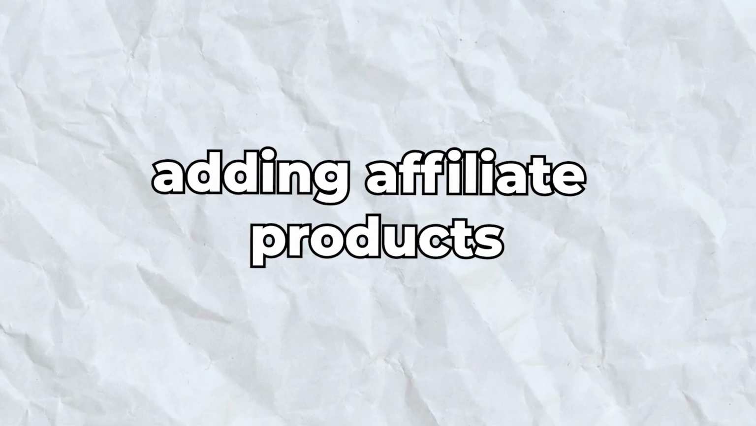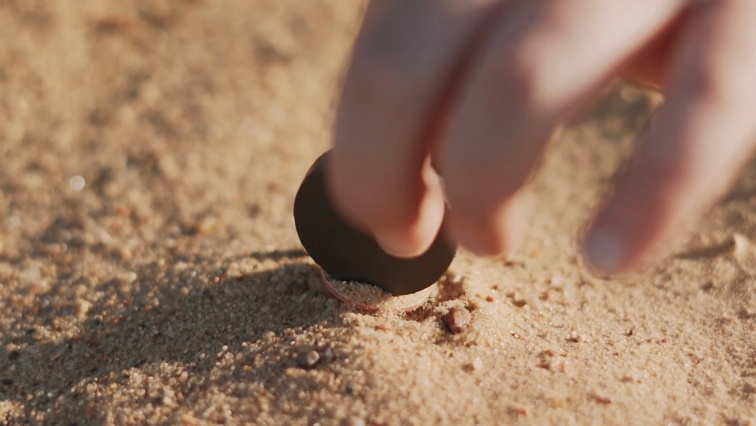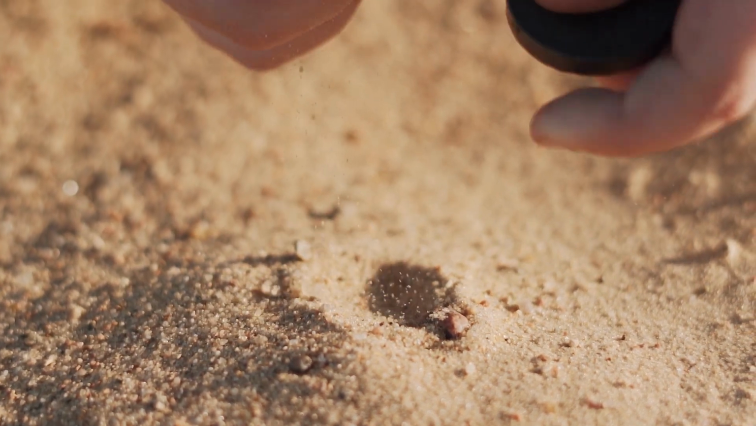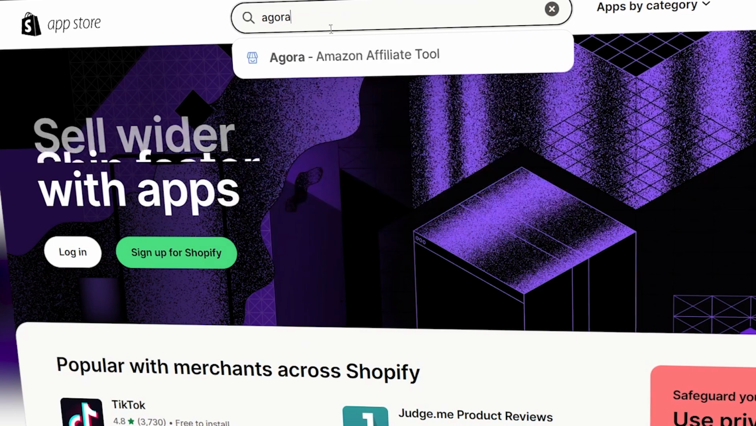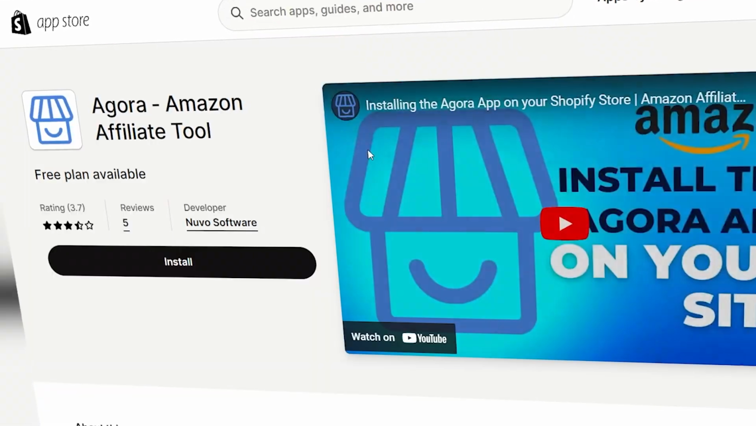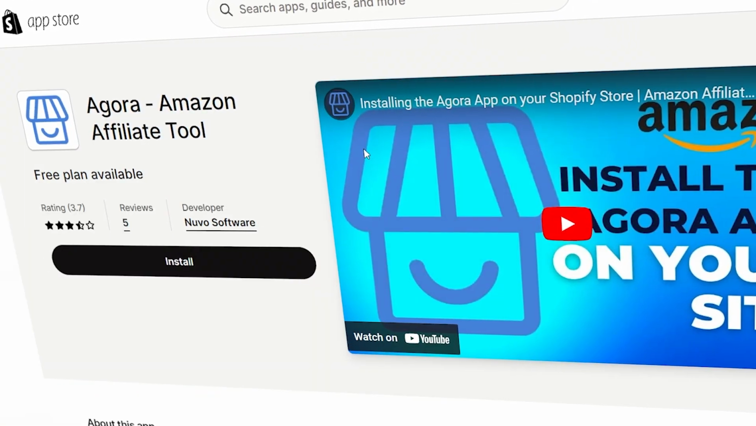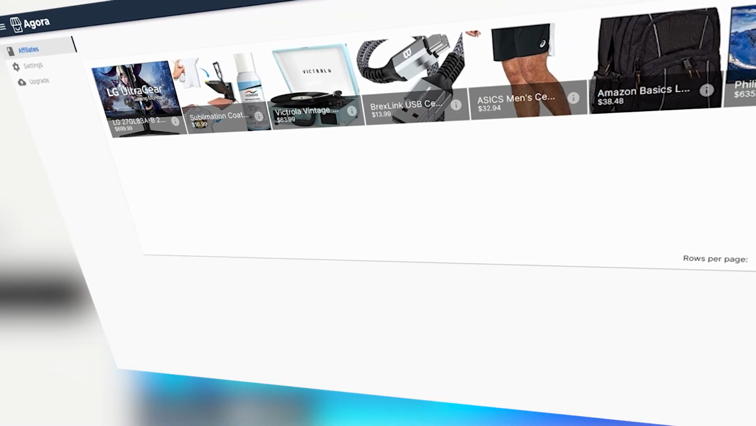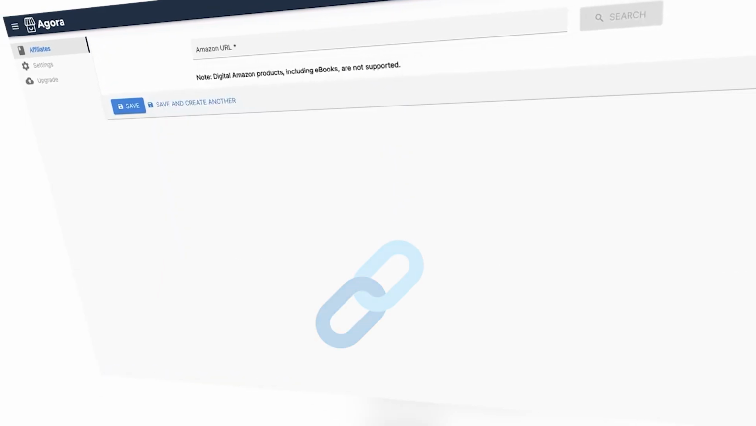Step 3. Adding affiliate products. This is where the fun truly begins. Adding affiliate products is like populating your kingdom with hidden treasures. With Shopify apps like Agora, which is built for Amazon affiliate products, each product becomes a part of your store. And it's another loyal sidekick on your journey to create your own affiliate marketing empire.